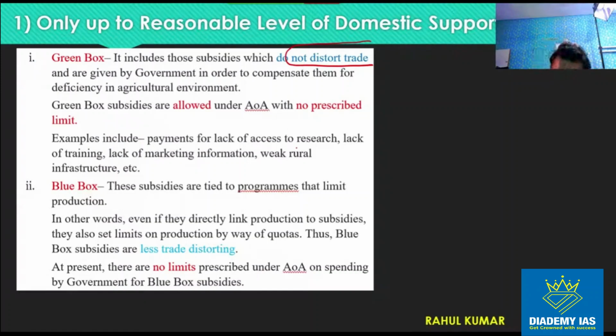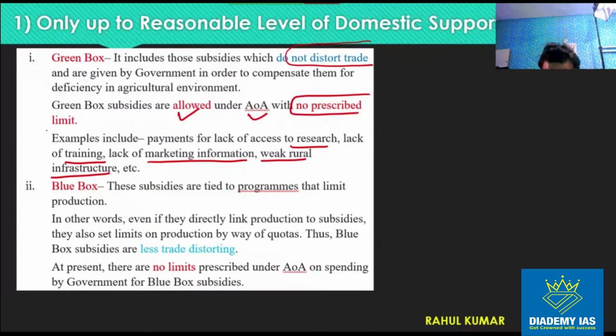For example, subsidy for research, subsidy for providing training to the farmers, subsidy for providing marketing information, subsidies for developing weak rural infrastructure, right? So these kinds of subsidy are called non-trade distorting subsidy, right? And these are allowed under the AOA, and there is no upper limit over the green box subsidies.